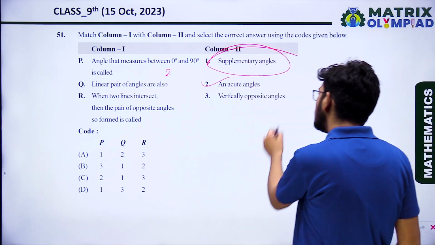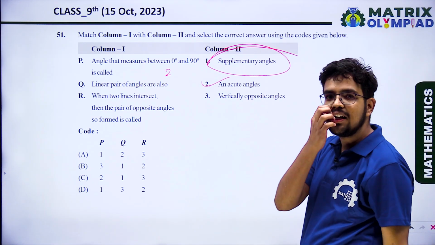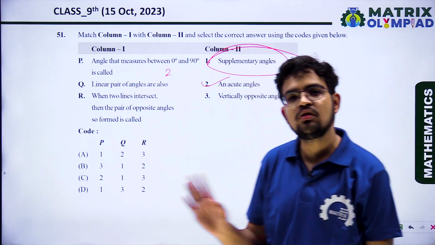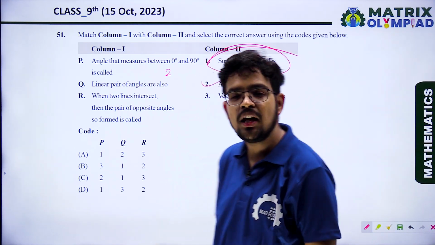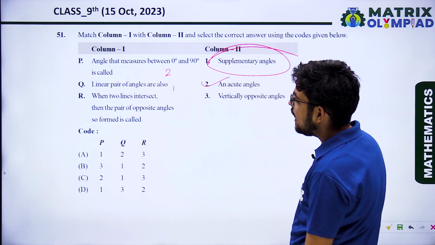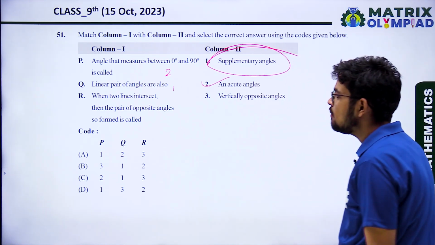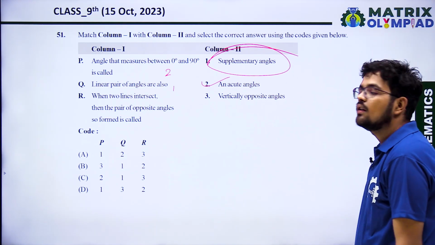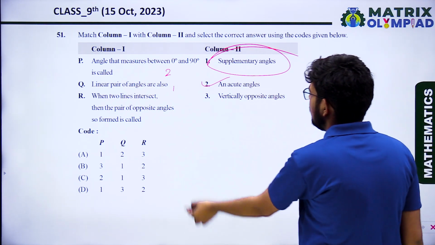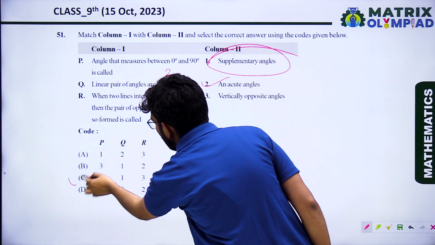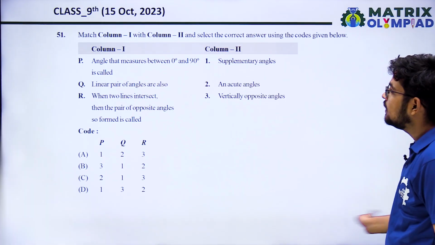And why is this answer not correct? Because an acute angle lies between 0 and 90, and vertically opposite angles are equal. It is not compulsory that the sum of their angles will be 90 degrees. So that one will be correct. And when two lines intersect, the pair of opposite angles so formed is called a pair of opposite angles, that is, vertically opposite angles. So the correct answer is 213. Option C is correct.